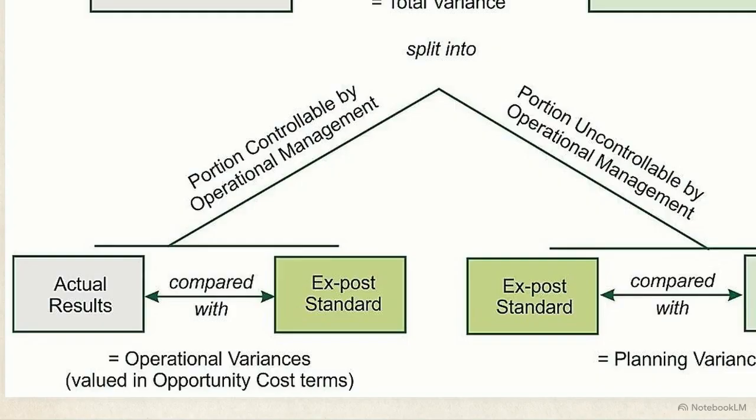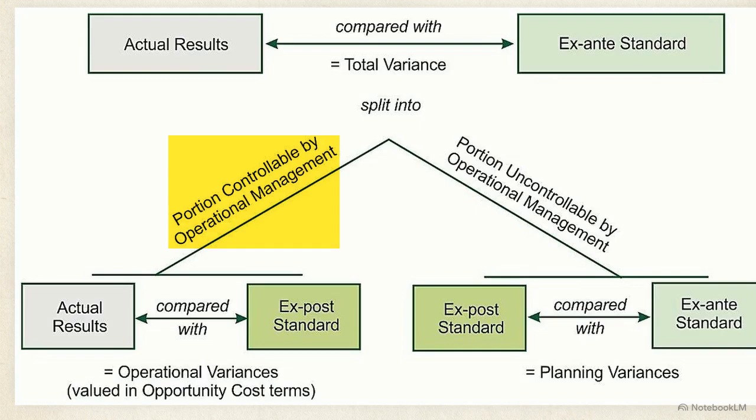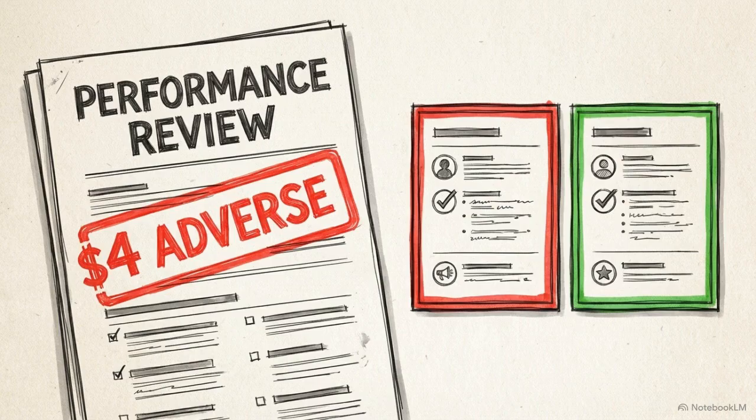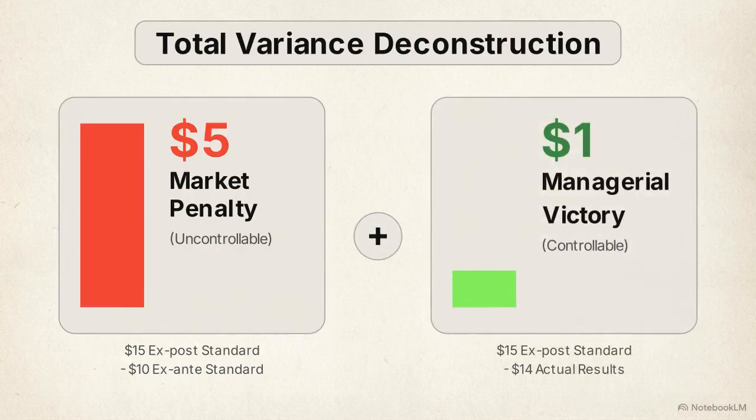The diagram formally classifies this branch as the portion controllable by operational management. This number represents true execution efficiency. By splitting the single metric, we successfully transformed an unfair $4 adverse performance review into its true components: a $5 uncontrollable market penalty and a $1 controllable managerial victory.